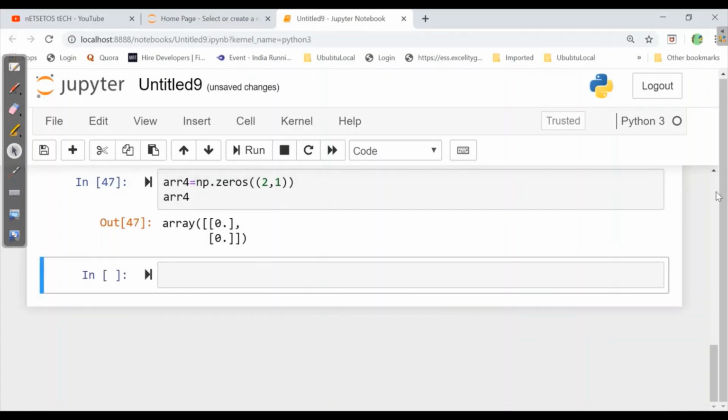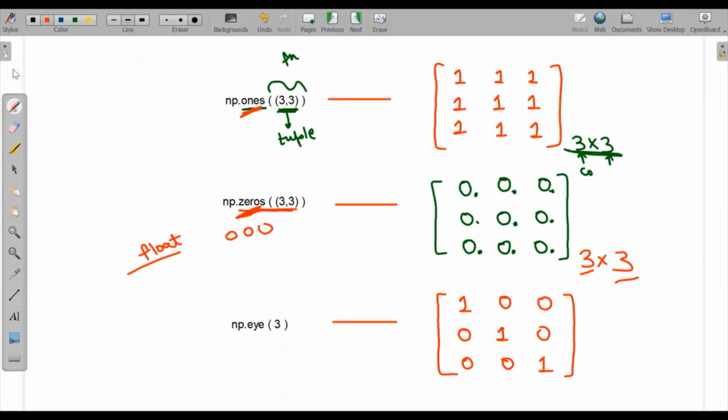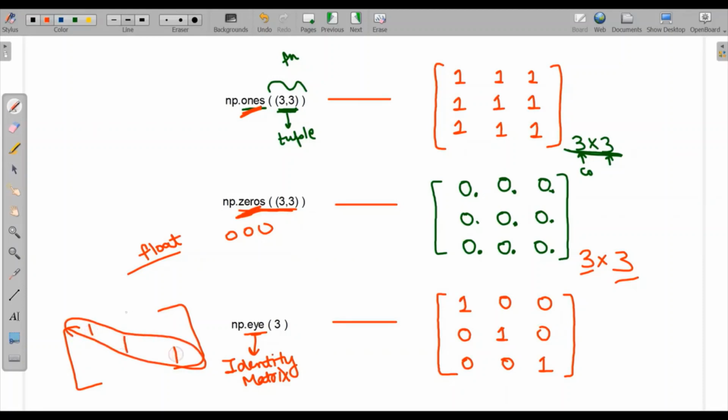Now let's see the other one, np.I. Here I stands for identity matrix. As we have read in our 10th standard also, an identity matrix is one where the diagonals are ones and the rest will be 0. Similarly, here we asked for 3 values, that means 3 cross 3, where it will follow the identity matrix. Now let's implement this in Jupyter also.